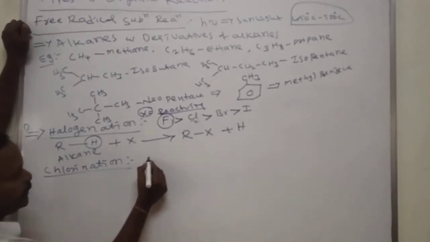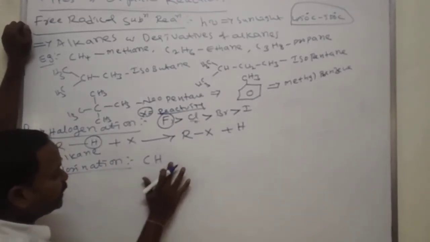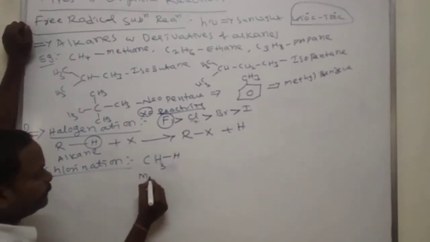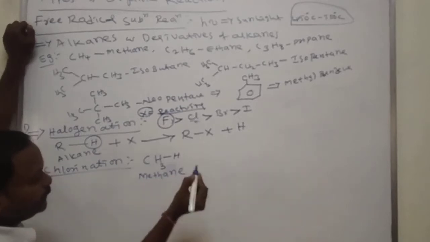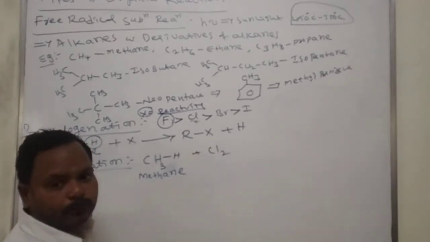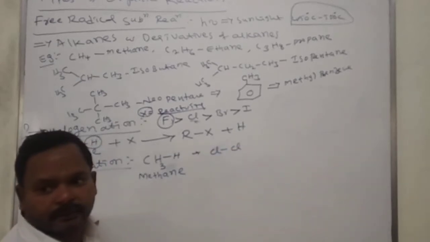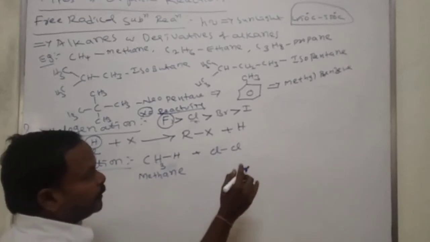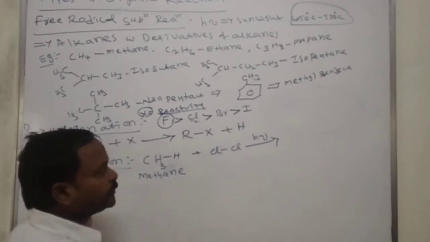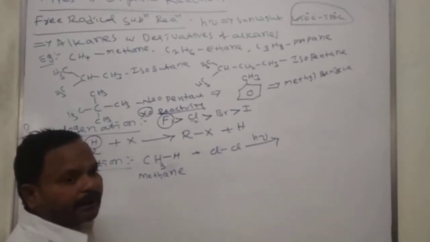First you take methane, CH4. CH4 can also be written like this, CH3-H. What is this? Methane. If it reacts with chlorine, Cl2, which may be written like this, Cl-Cl, chlorine, in presence of sunlight. We should use the sunlight here.